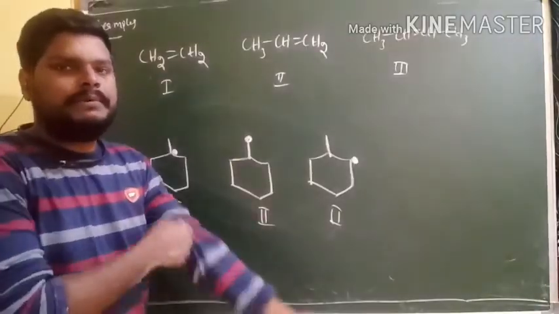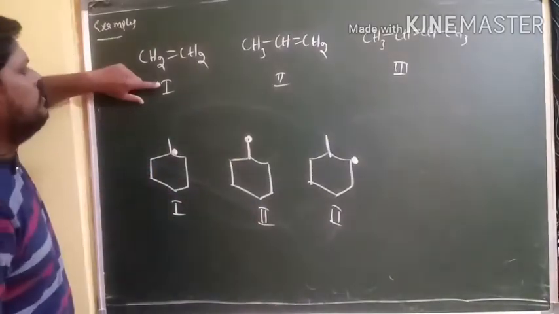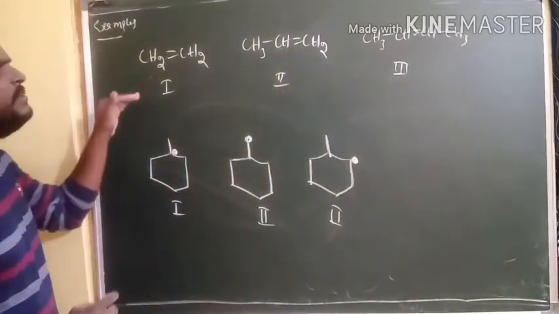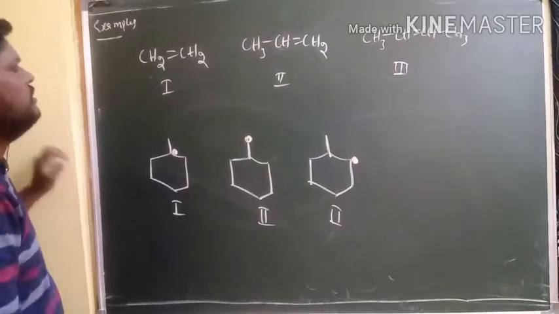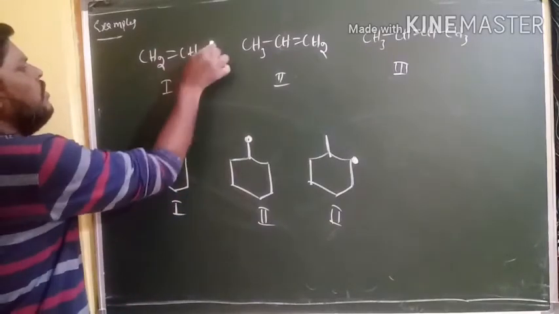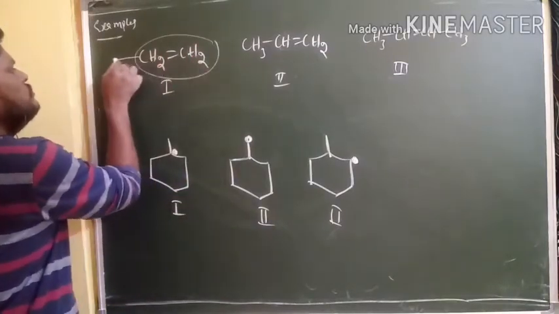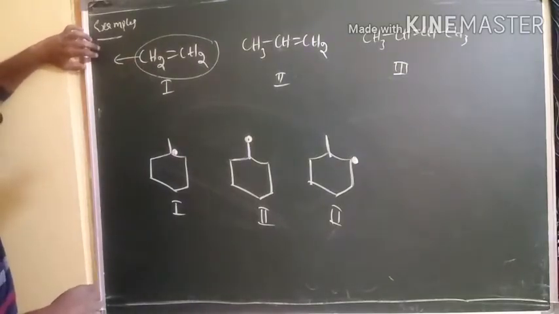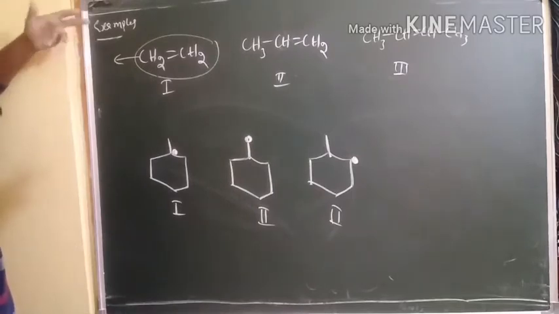Right? Next examples. Alkene, alkene, alkene. What is the stability order among these 3 alkenes? Yes, this alkene does not have any saturated carbon. I mean here no alpha carbon is there. That means no sp3 carbon is there.